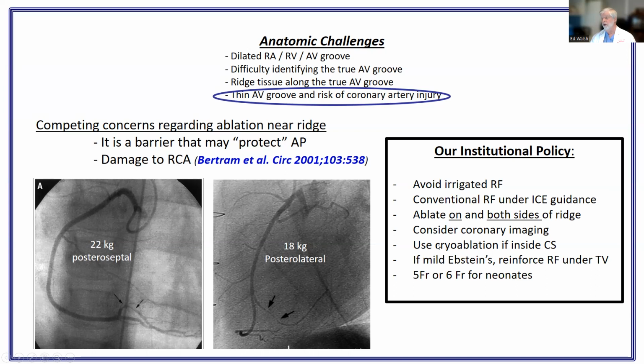And if we have to go into the coronary sinus, we would prefer to use cryoablation. So in mild Ebstein, sometimes when the leaflets aren't too adherent, we reinforce with RF applications underneath the tricuspid valve, if you can get the catheter there. And for infants, we tend to use a small catheter, 5 or 6 French, once again with concern for coronary artery injury.